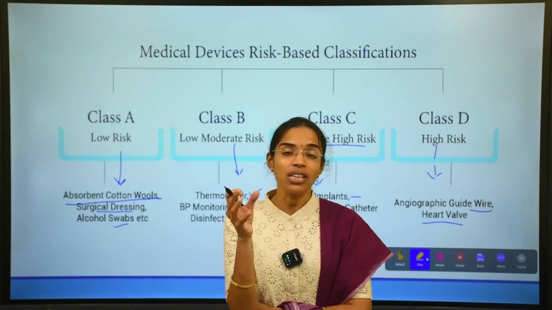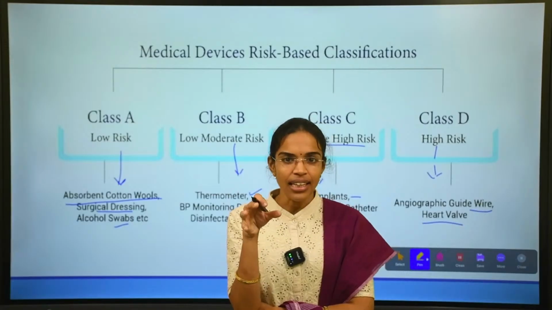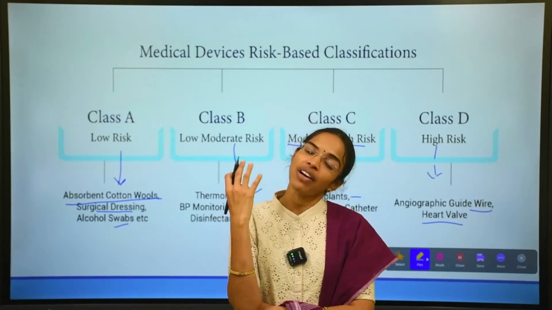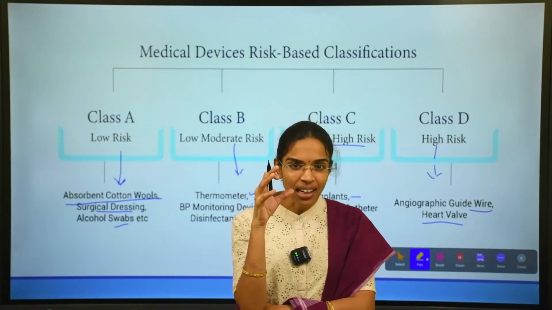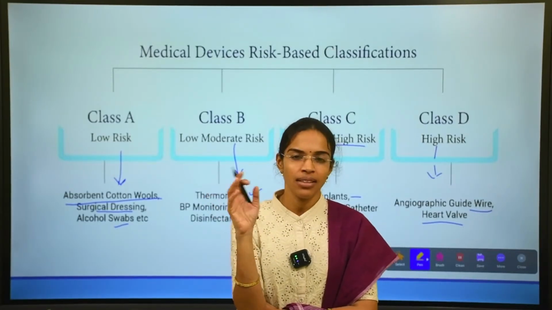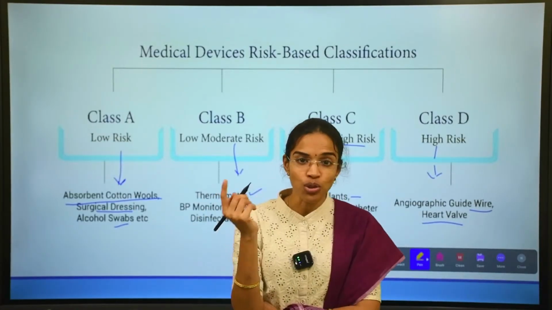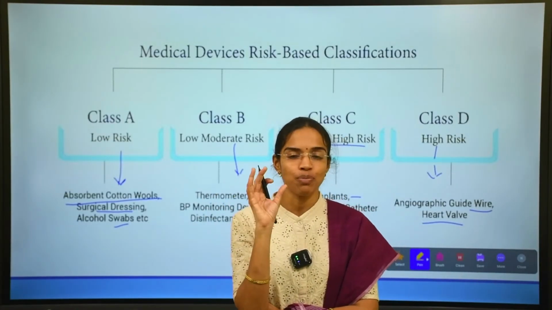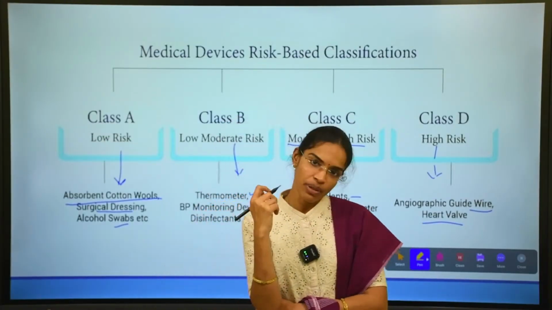Yes, because they are completely inserted into the body and they stay in the body for a longer period of time. These implants, especially long-term implants, the long-term use medical devices, most of them, not all of them, like prosthetic limbs, etc., can be classified under high risk medical devices.